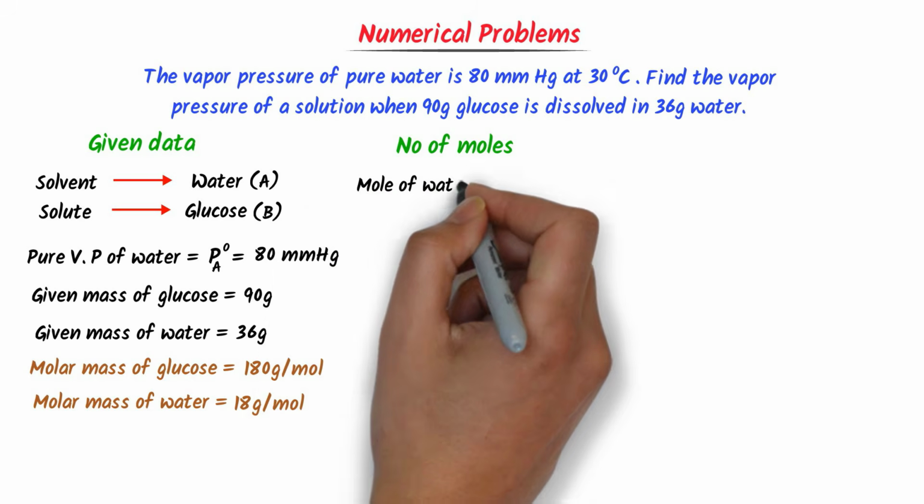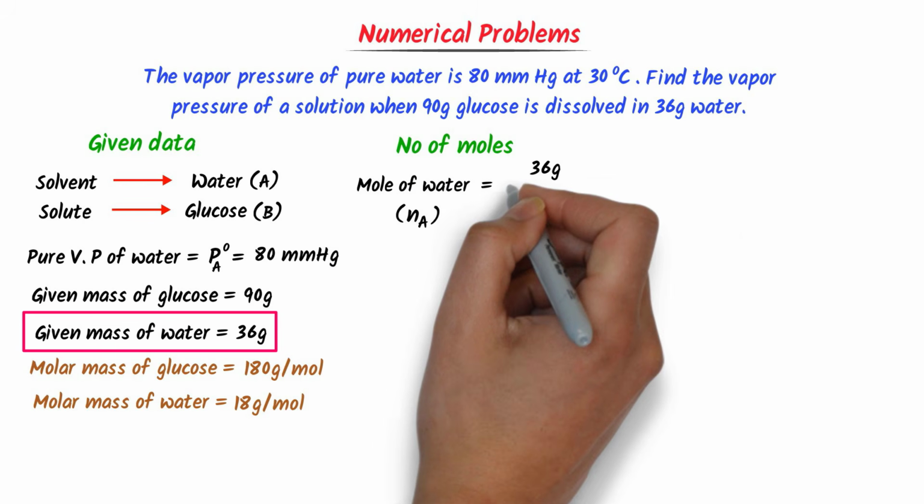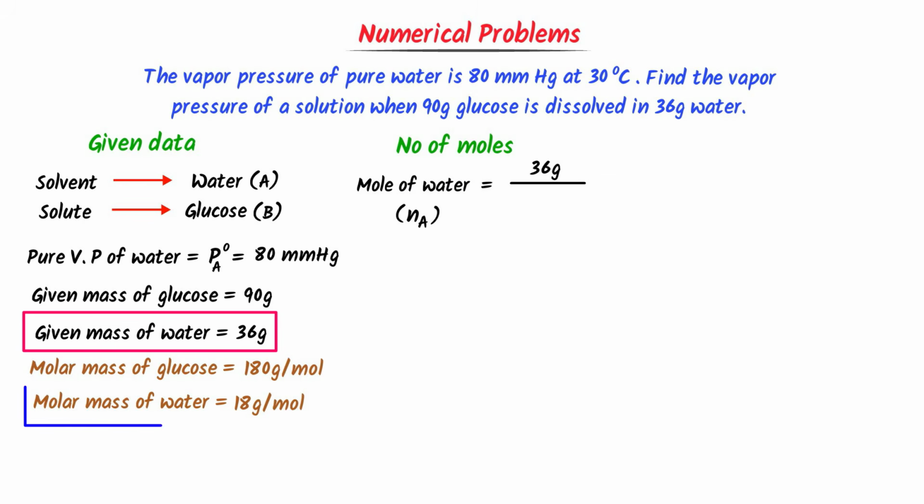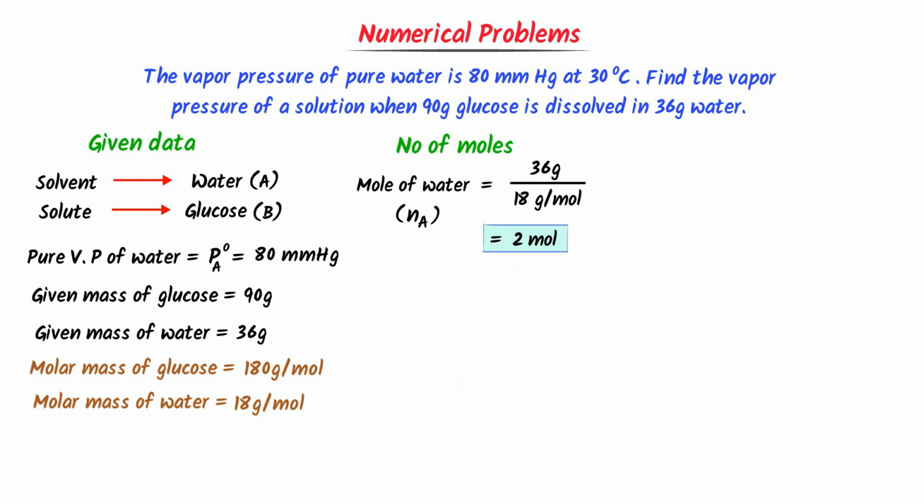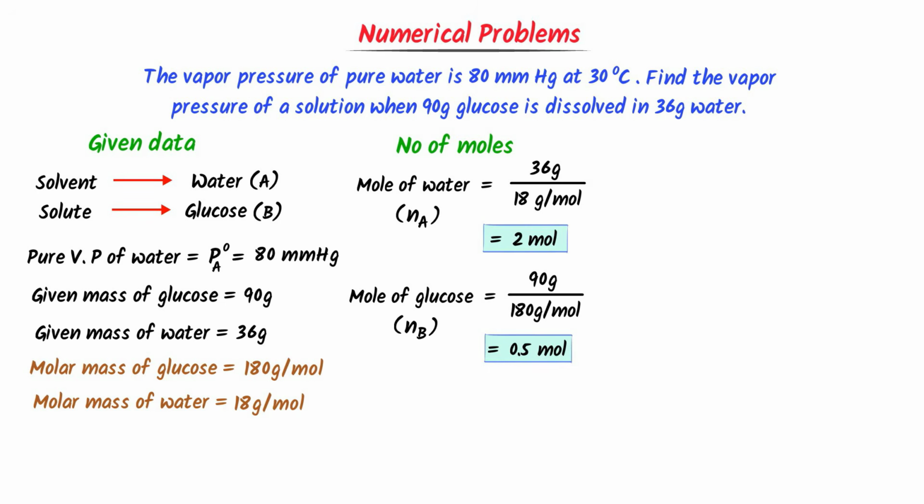The number of moles of water Na is equal to given mass, which is 36 gram, upon molar mass, which is 18 gram. After calculation, I get 2 mole. Secondly, the number of moles of glucose is Nb, which is equal to 90 gram upon molar mass, and that is 180 gram per mole. After calculation, I get 0.5 mole.